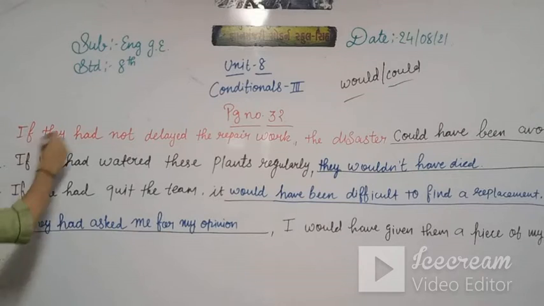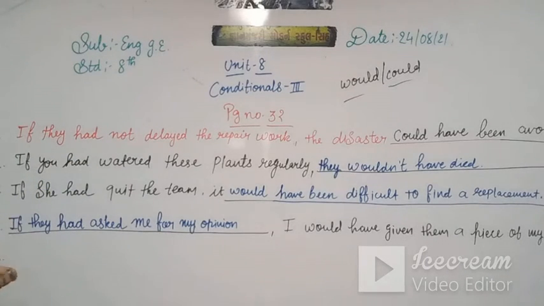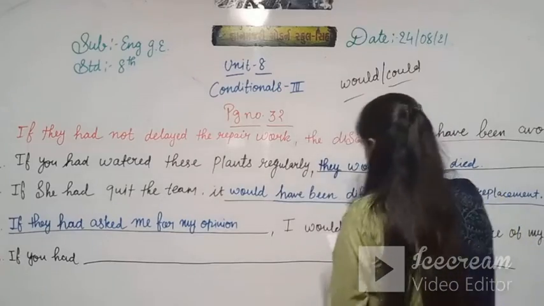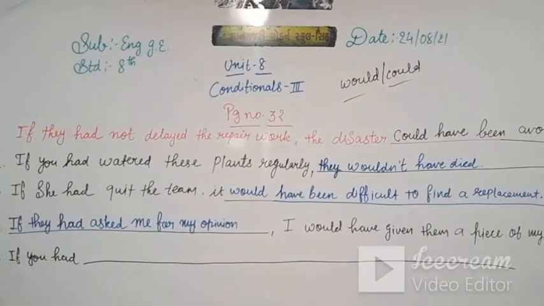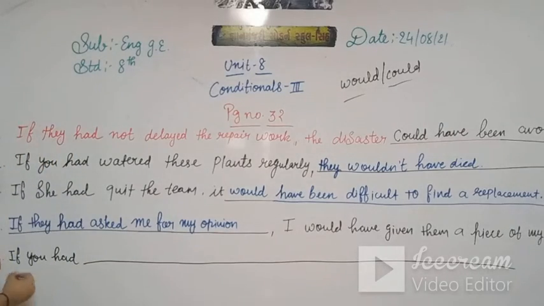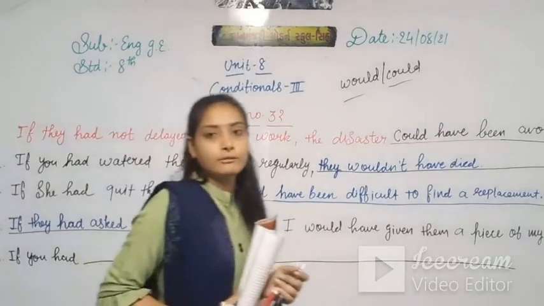Here I didn't write the example, right? So here the number I give first, second, third, fourth, fifth. I didn't write the examples. If you had, then we have to make a sentence, right? So here this sentence also, the complete sentence is not given. Only if you had is given.